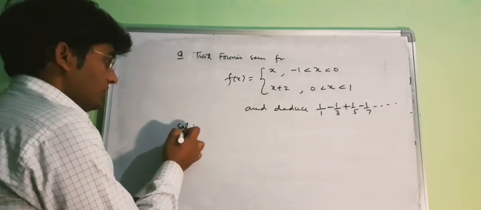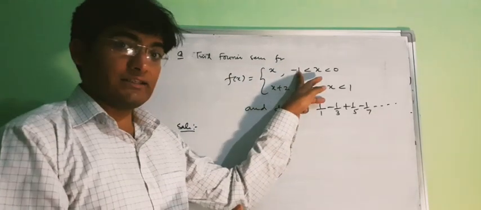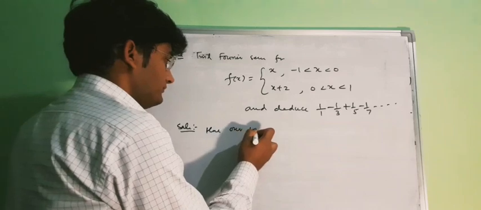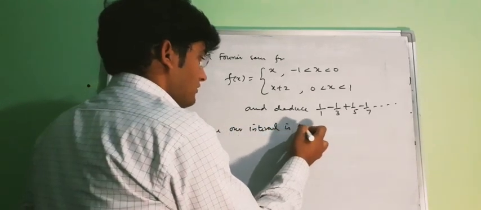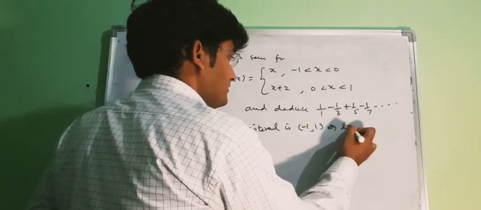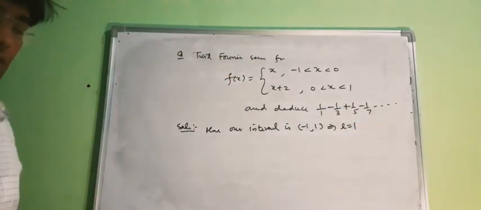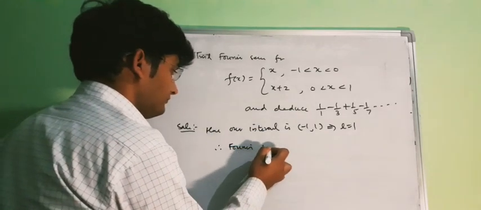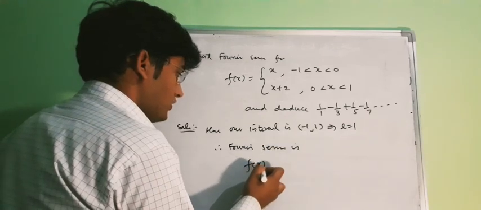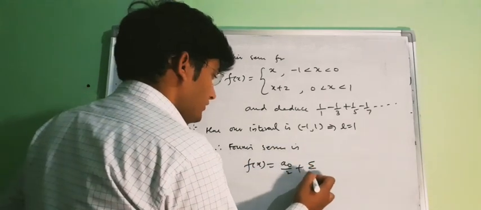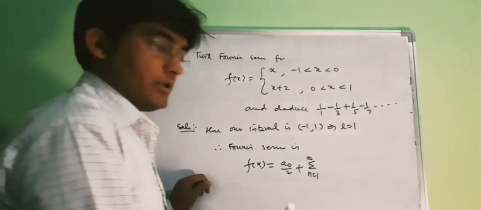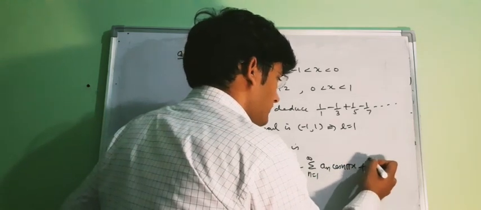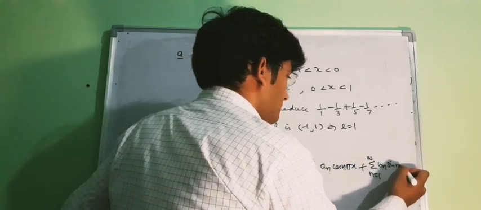Solution. You can see that your interval is from minus L to plus L. That means here our interval is minus 1 to 1. That means your L is 1 and the length of the interval is 2L. So our Fourier series is f(x) equal to a naught by 2 plus summation n equal to 1 to infinity a n cos n pi x upon L, L is 1, so this will be your a n cos n pi x, plus summation n equal to 1 to infinity b n sin n pi x.